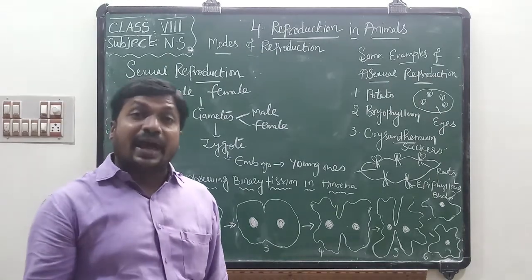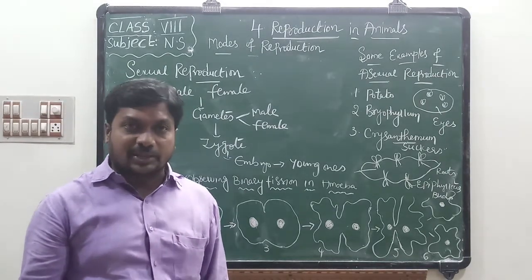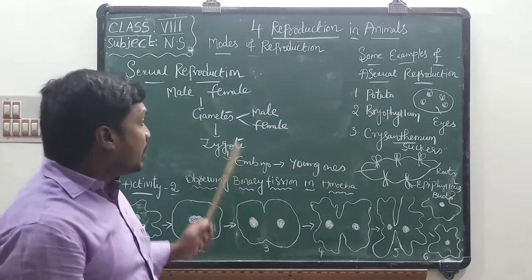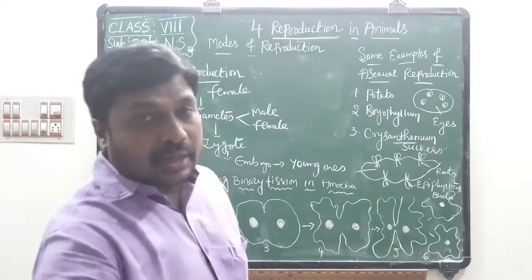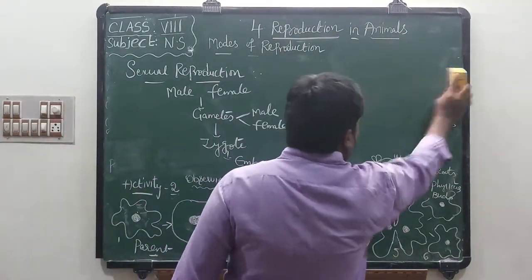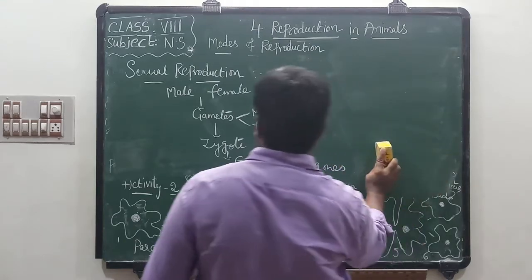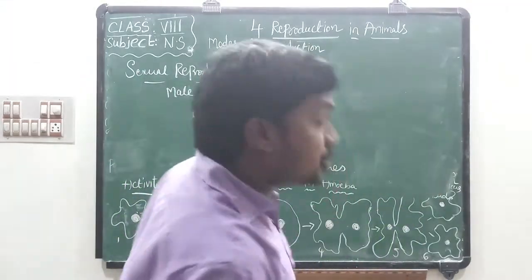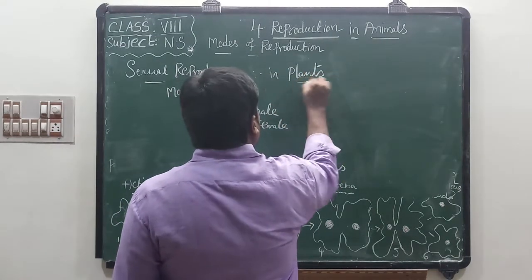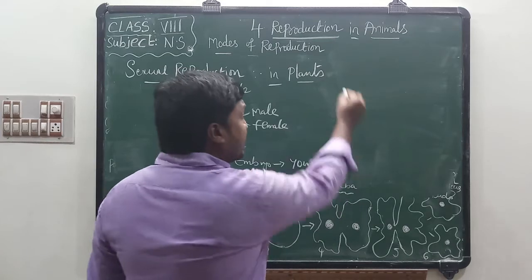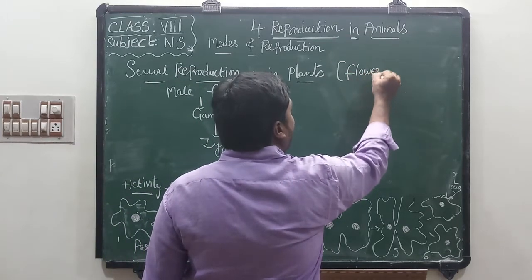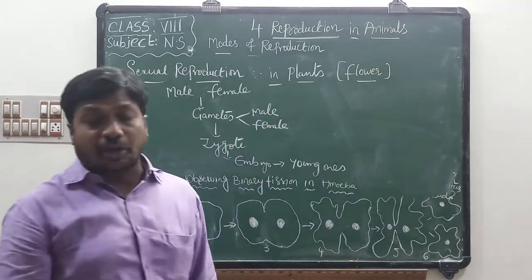In higher animals sexual reproduction takes place, and in lower organisms sexual reproduction also takes place. Now I will explain about sexual reproduction in plants. Do you know the flower is the organ which performs sexual reproduction in plants?